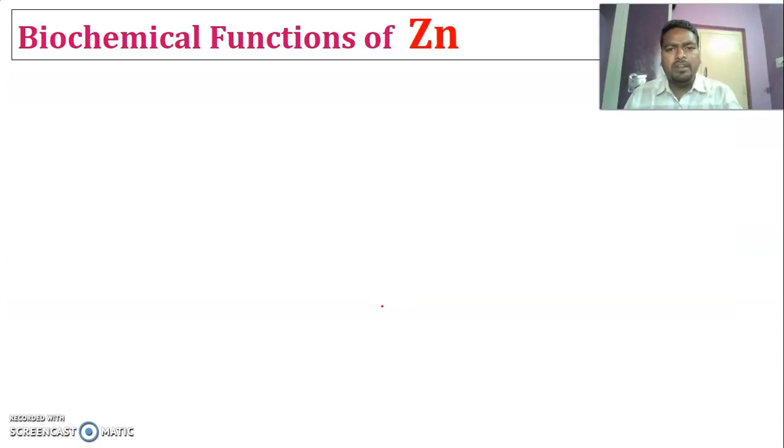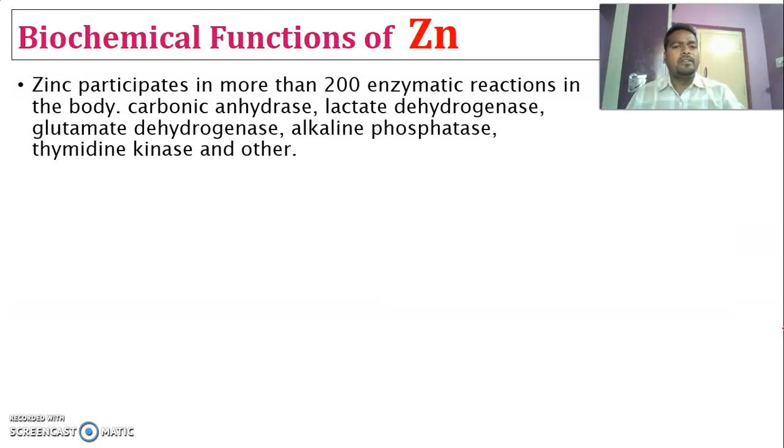The next important element is zinc. Zinc forms many enzymes, more than 200 zinc dependent enzymes present in nature. One such example is carbonic anhydrase. I explained the importance of carbonic anhydrase.